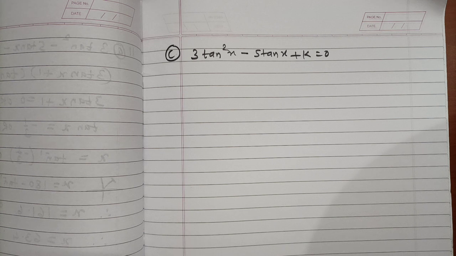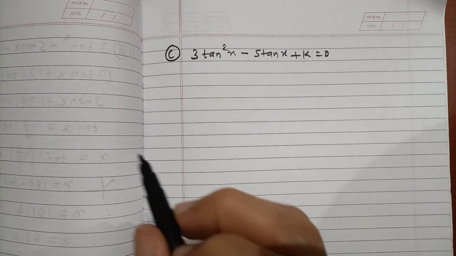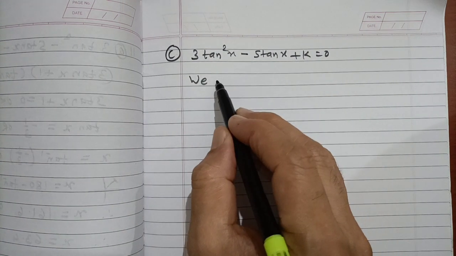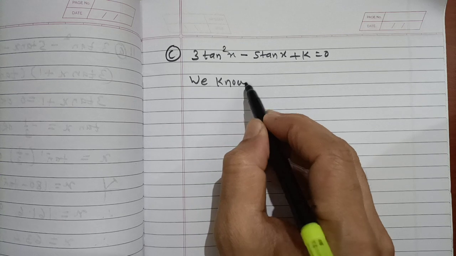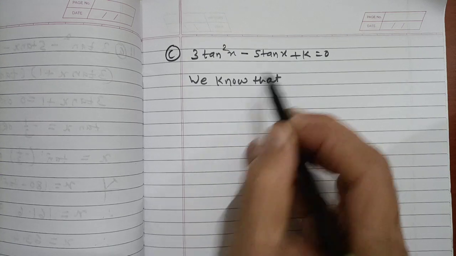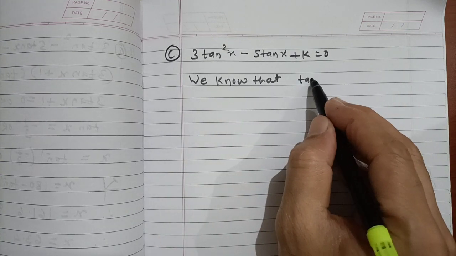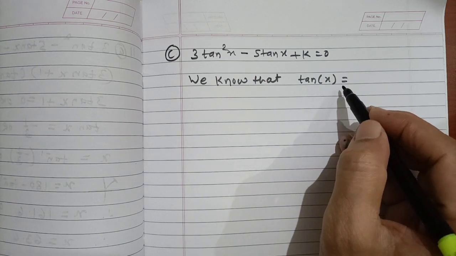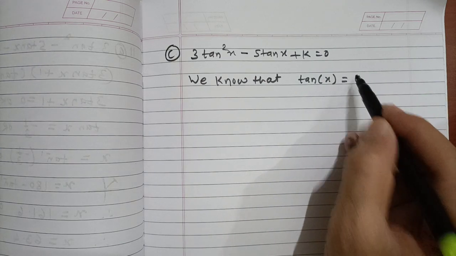Now one solution, we know that tan of x is equal to 0.